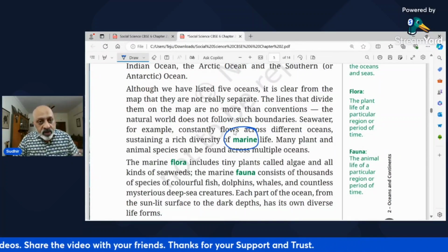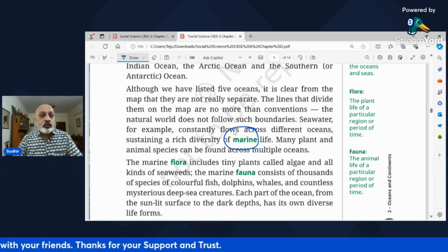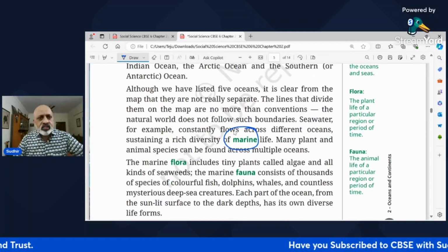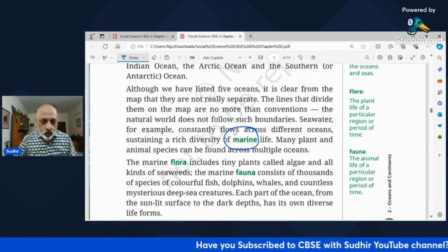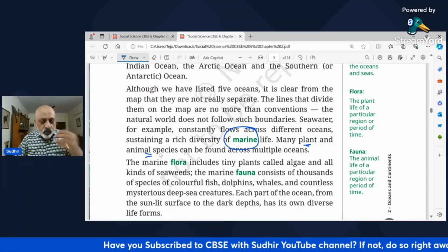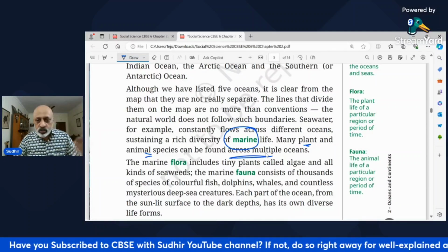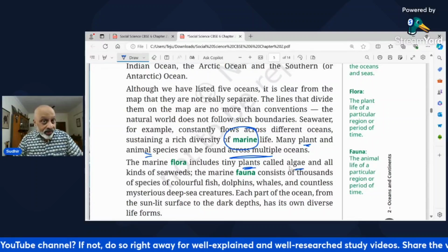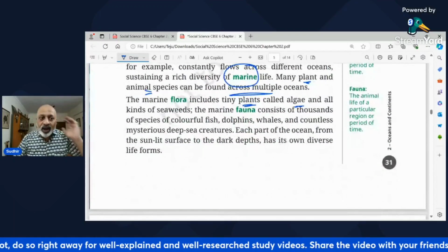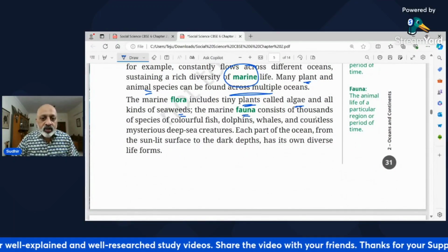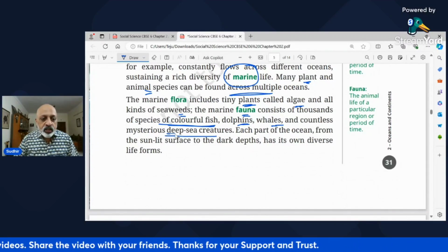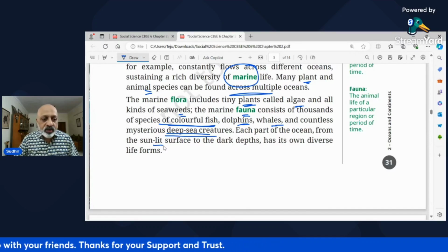What is marine life? Marine is a word associated with oceans. So that is called marine life. Fish, corals, reefs, dolphins, whales, sharks, these all come under marine life. Okay, so many plant and animal species like the ones that I just mentioned can be found across multiple oceans. The marine flora includes tiny plants called algae, which is the green photograph I showed earlier, and all kinds of seaweeds. The marine fauna consists of thousands of species of colorful fish, dolphins, whales, and deep sea creatures. Each part of the ocean, from the sunlit surface to the dark depths, has its own diverse life forms.